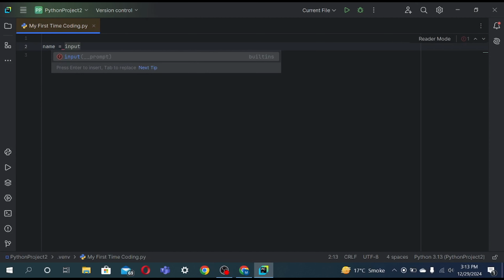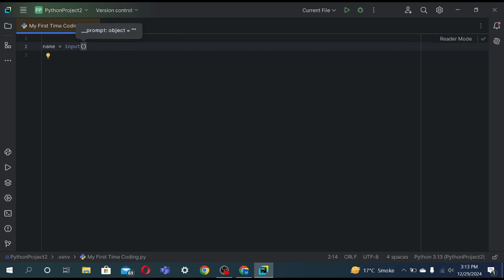Then a set of parentheses, with single or double quotes. I will use double quotes, I just prefer them. I'm gonna ask, what is your name? Name and a question mark.